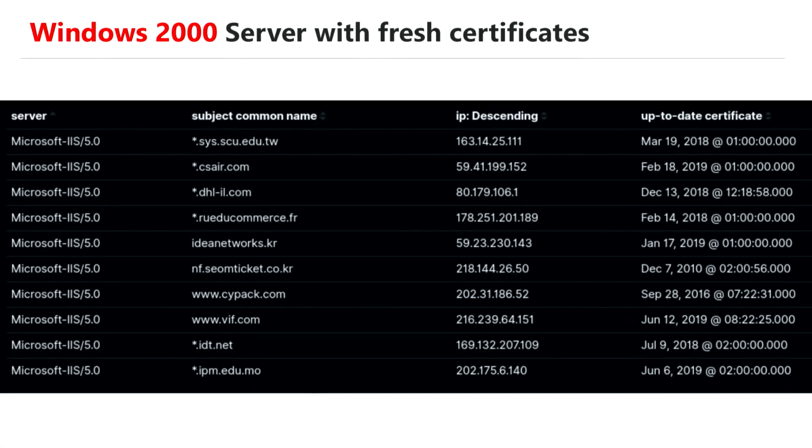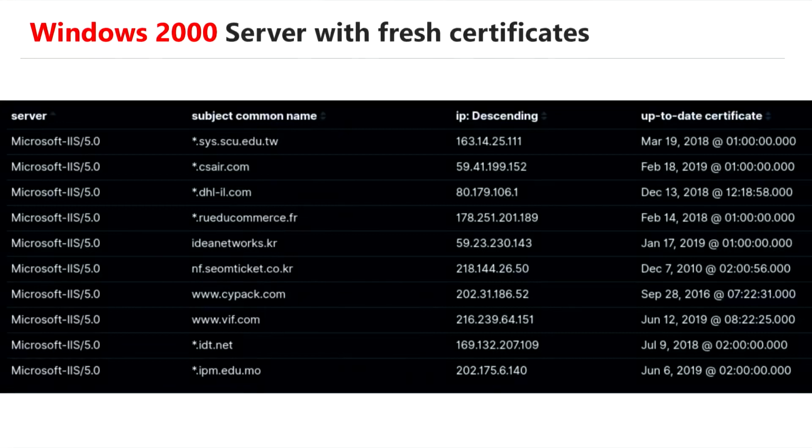Then you can also do some other interesting analyses. I said, please provide me all Microsoft IIS 5.0 servers. Who knows what the operating system of it is? It's Windows 2000. And then I told my database, please provide me all the subject common names. So we have a list of the subject common names, and now a lot of domains that are running on a Microsoft IIS or Windows 2000 server, a very, very old system, like 20 years old.